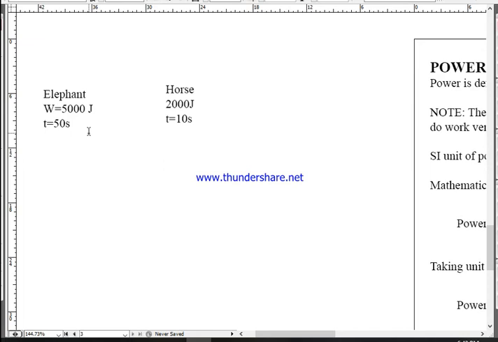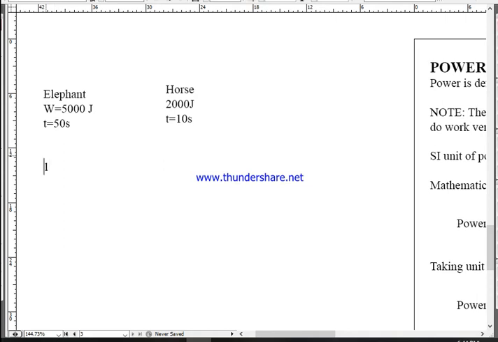Now, if you need to calculate power of both of them, if elephant is doing 5,000 joule of work in 50 seconds, in 1 second, how much work is he doing?